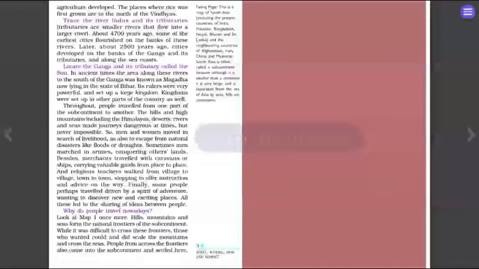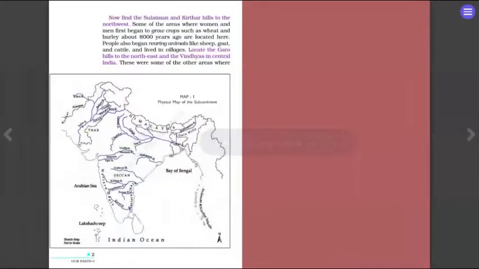Now, before we move on to that, there is a small piece of information on the right side. The map that we saw on the previous page shows us South Asia in its entirety and also the borders, where there are Afghanistan, China, Myanmar, and other places.